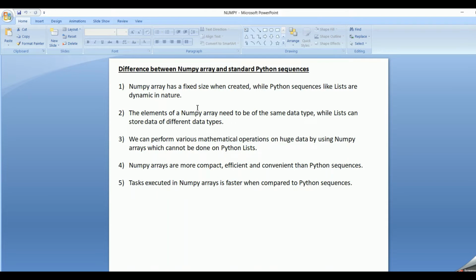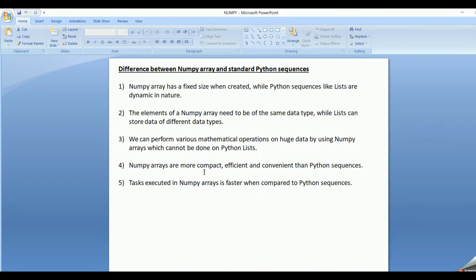The elements of the NumPy array need to be of the same data type. It should be homogeneous. It cannot be heterogeneous. While a list can store data of different data types. So it can have heterogeneous data types. So this is the second difference. Thirdly, we can perform various mathematical operations on huge data by using NumPy arrays. So by using NumPy arrays, we can do complex mathematical operations which cannot be done on Python sequences.